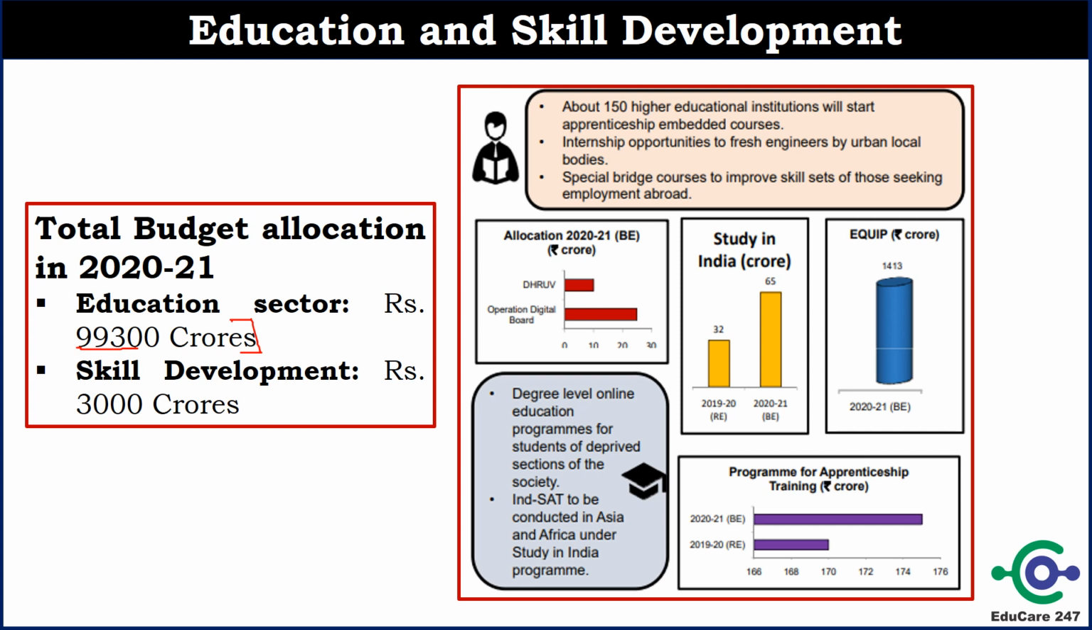Government has allocated 10 crore rupees for Dhruv scheme. It is a scheme to enable school students for higher science and arts studies. For Operation Digital Board, government has allocated 25 crore. These are also very important figures, and these schemes are also very important. You can remember all these important points.